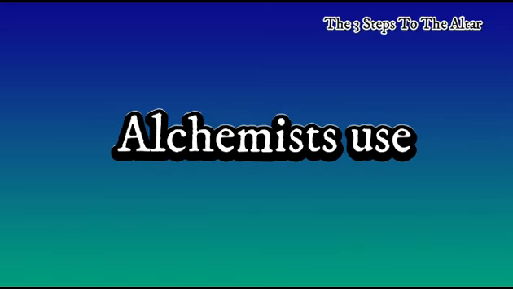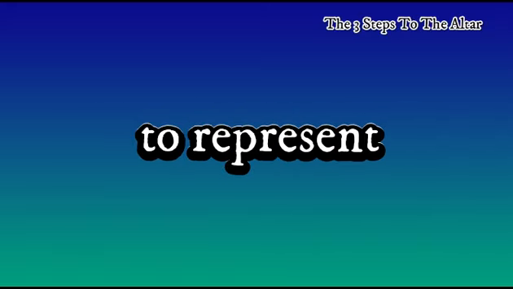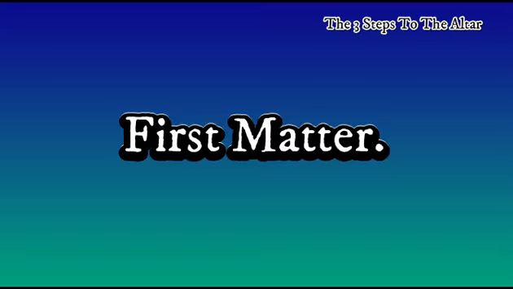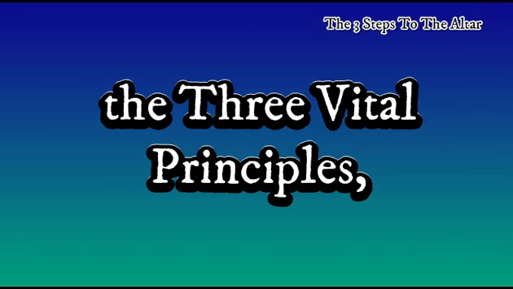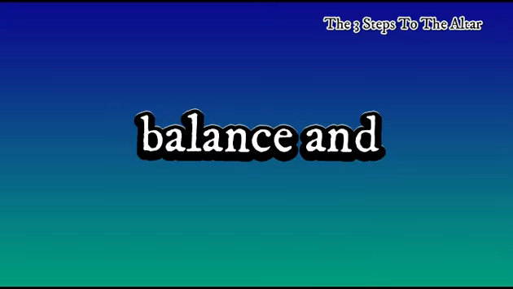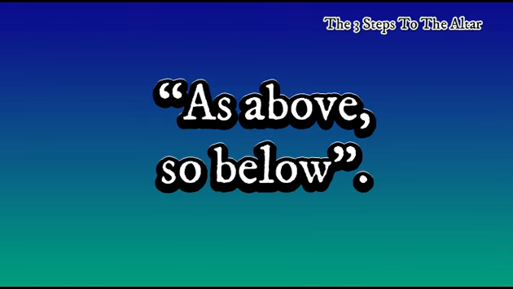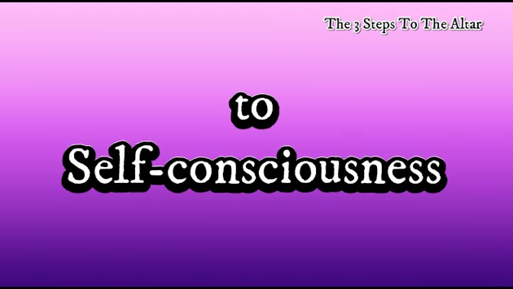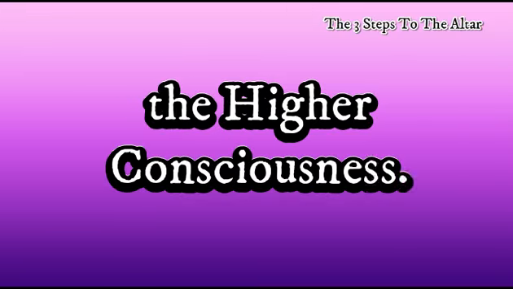On a higher level, alchemists use the same triangle to represent the all-pervasive first matter. The vertical denotes the 3 vital principles, represented by salt, sulfur, and mercury. Salt denotes balance and symmetry, as above, so below. Sulfur relates to self-consciousness, and mercury represents the higher consciousness.